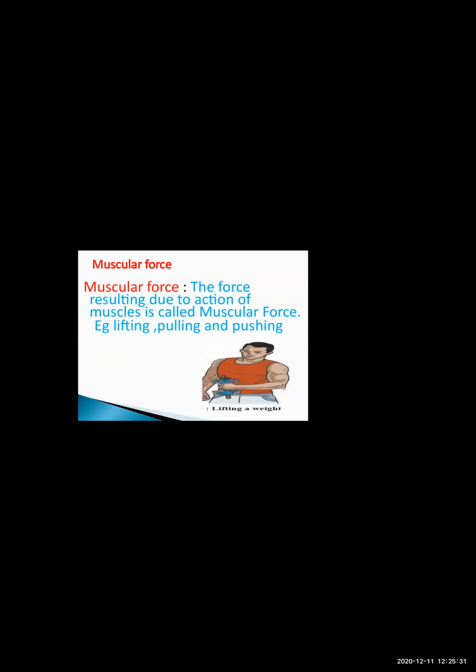Now we are going to see the different types of force. From that, the first type of force is muscular force. Now muscular force means what? The force which is resulting due to the action of the muscles.